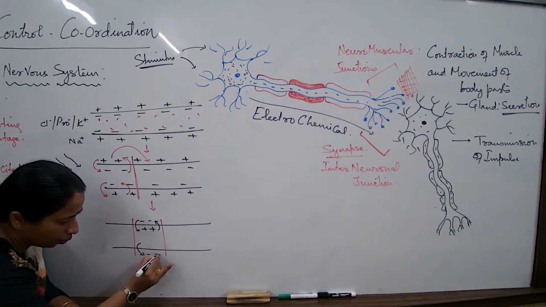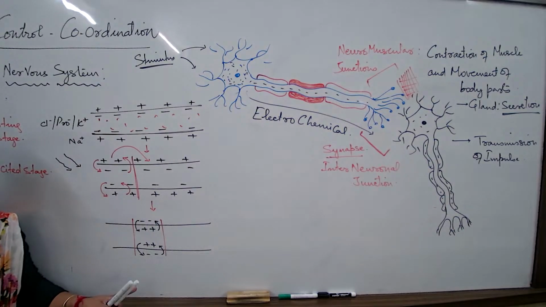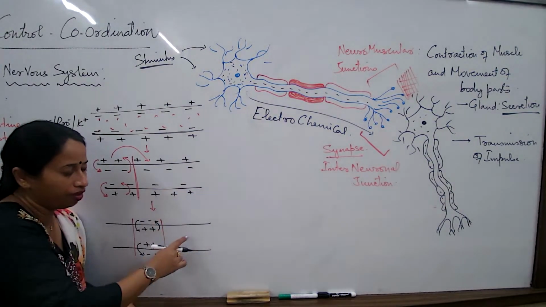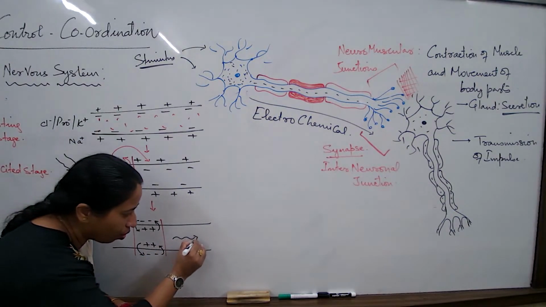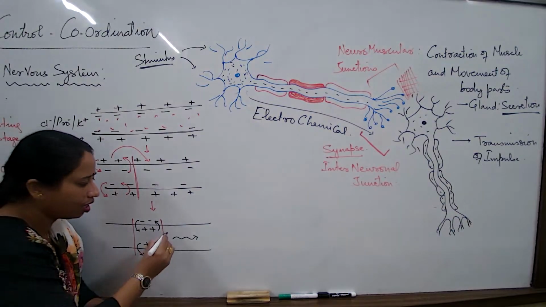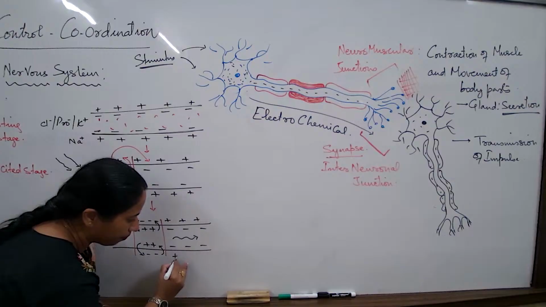This is what has happened in the second region. The rest of the axon is yet to be disturbed, yet to carry the message forward. It is still in the resting state.